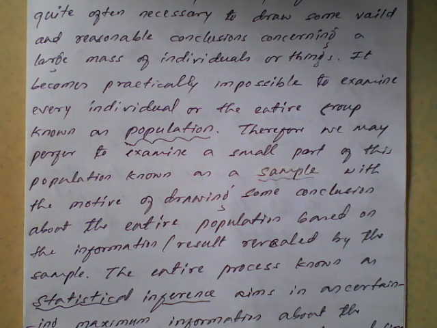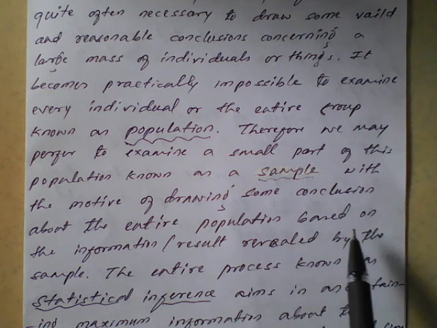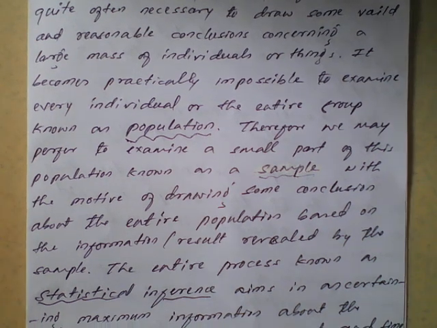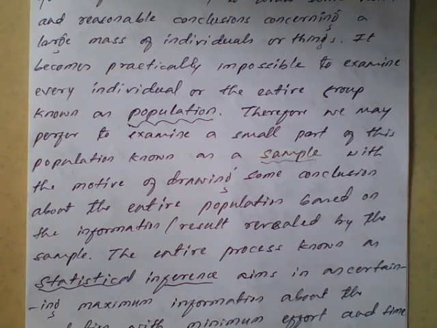Based on that small taste only, we decide to purchase the population. So some conclusions about the entire population are based on information or results revealed by the samples, meaning based on the taste of the sample only you can say